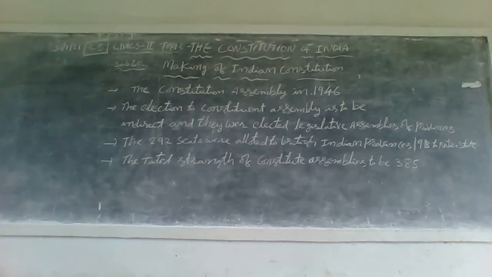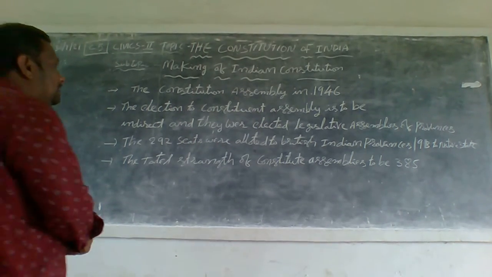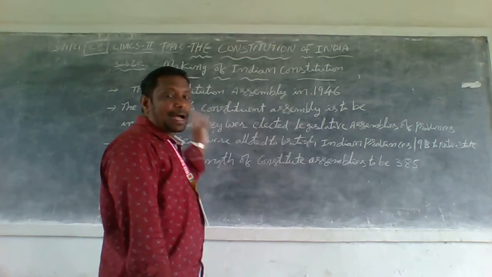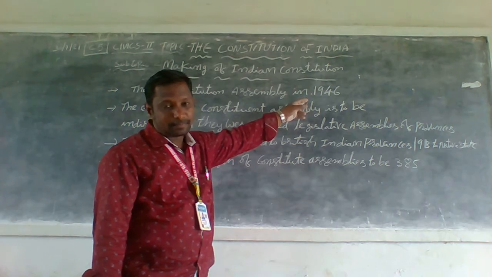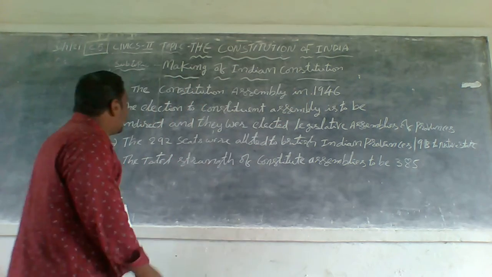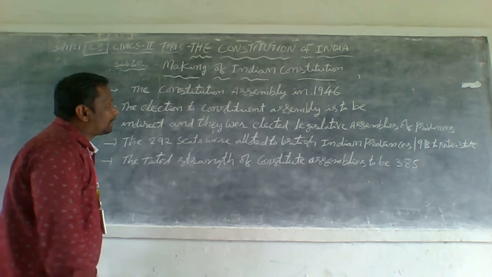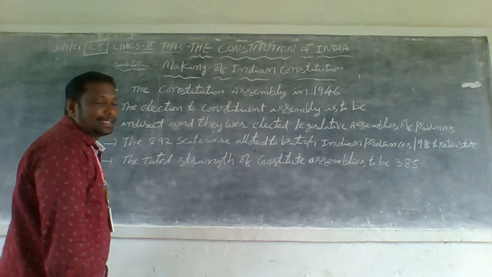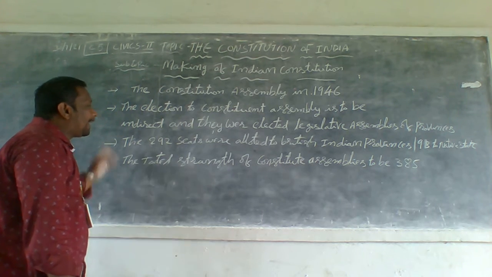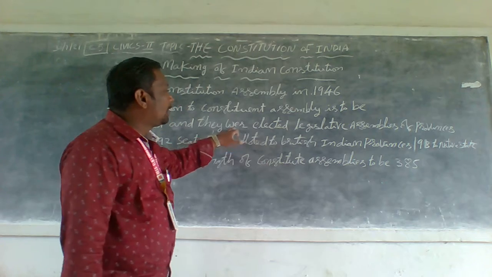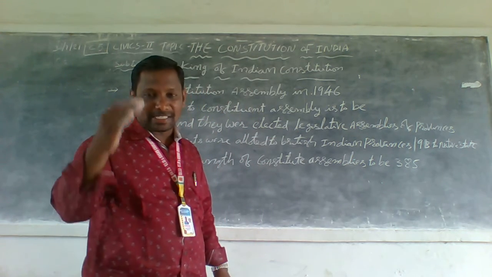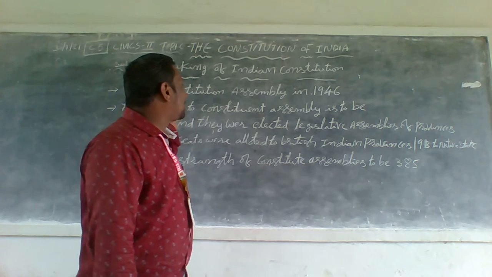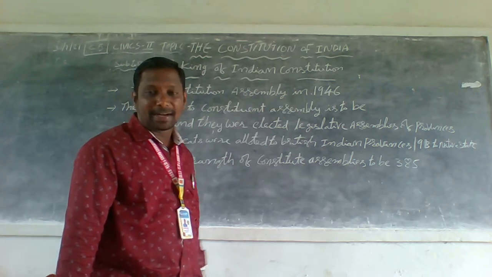The Constituent Assembly is to be indirectly elected by the Legislative Assemblies of the provinces.